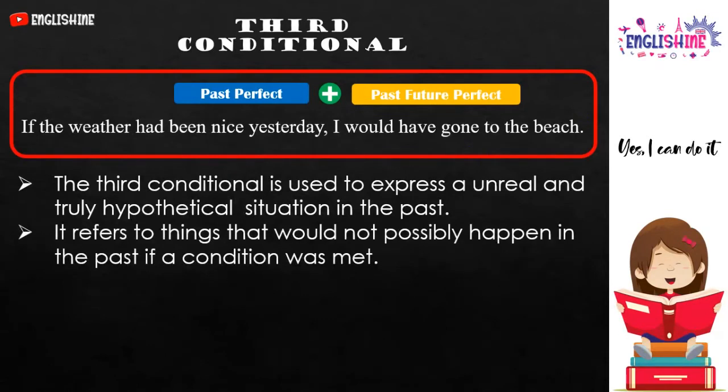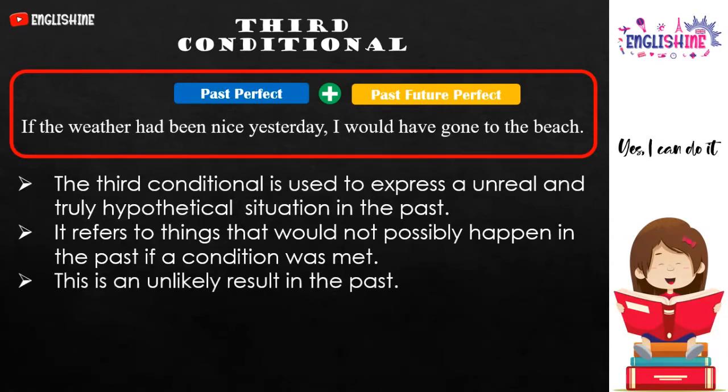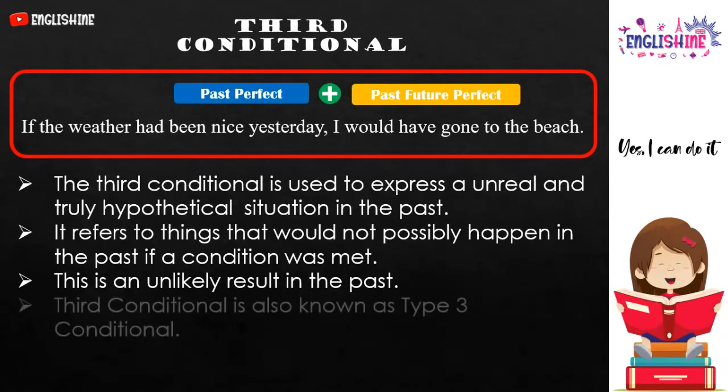It refers to things that would not possibly happen in the past if a condition was met. This is an unlikely result in the past. Third conditionals are also known as type 3 conditionals. The third conditional uses past perfect in the if clause and the past future perfect in the main clause.